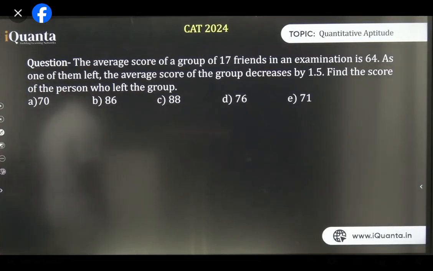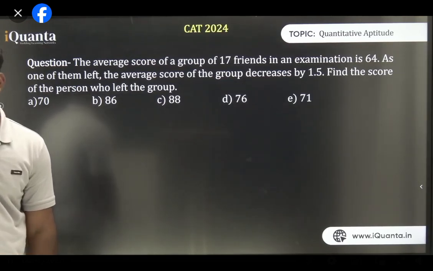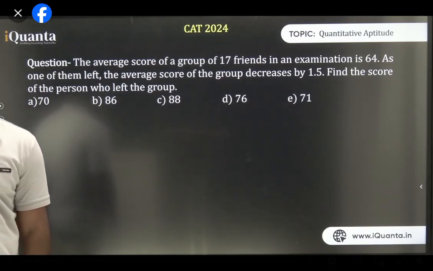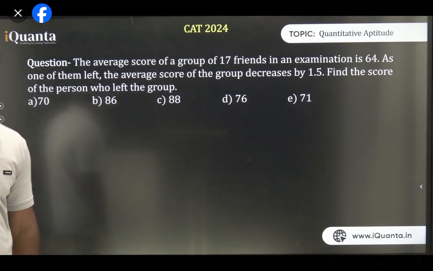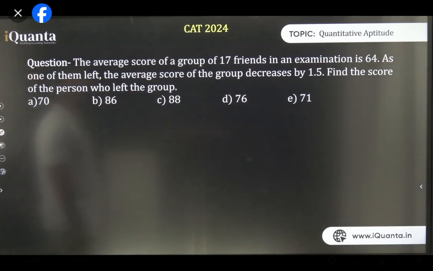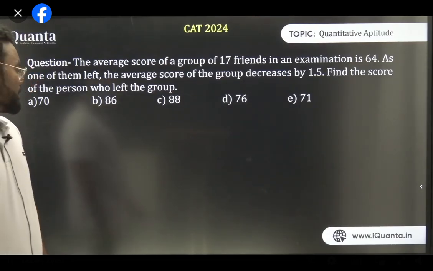Next question on your screen. Yes, the answer is 88.